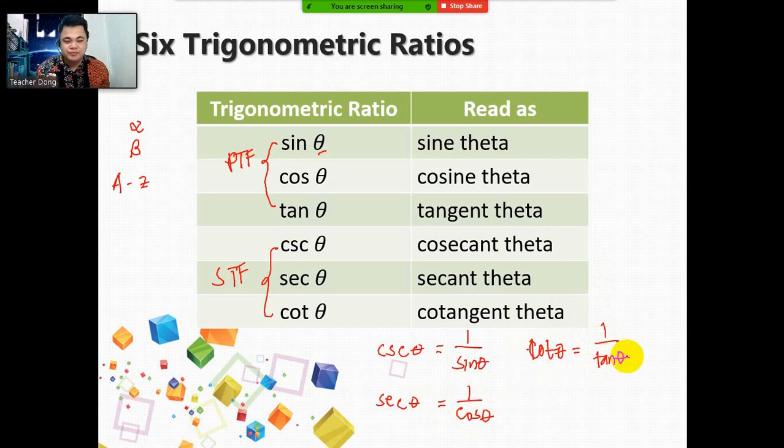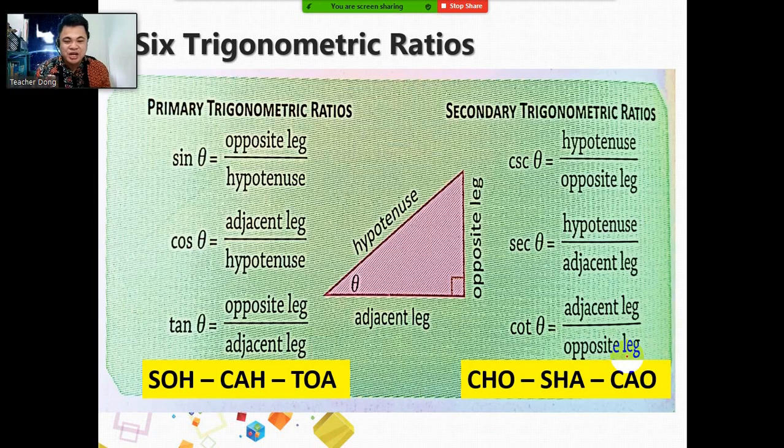Okay, that's it. Again, the last three functions are what we call the secondary functions because they are the reciprocals of the primary. Okay? So if you have some clarifications or questions regarding the six trigonometric functions, you can comment down, or for my students, you can chat me directly so that I can answer them. Okay? Thank you.